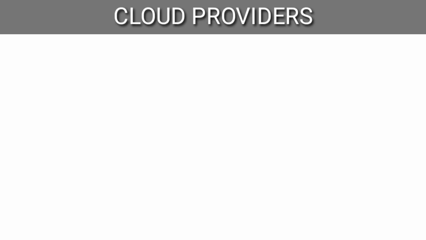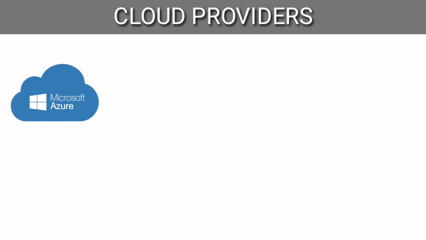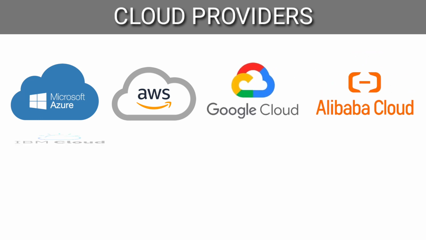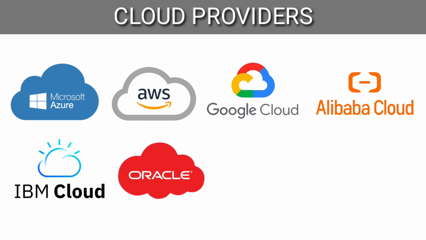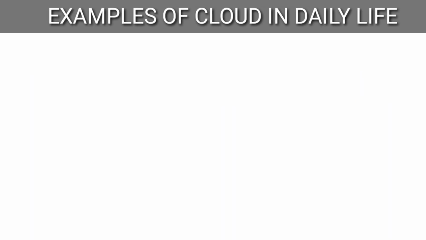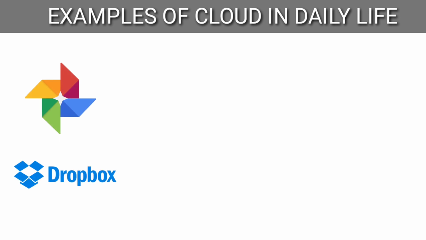Now for this we have many cloud providers like Microsoft Azure, Amazon Web Services, Google Cloud, Alibaba Cloud, IBM Cloud, Oracle, Salesforce, SAP and many others that provide us all these services over the internet. Now to understand some implementations of cloud computing, we have Google Photos and Dropbox for our data storage.